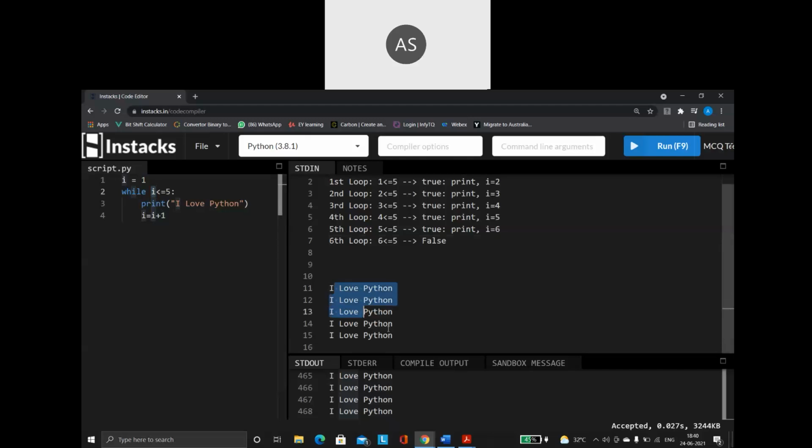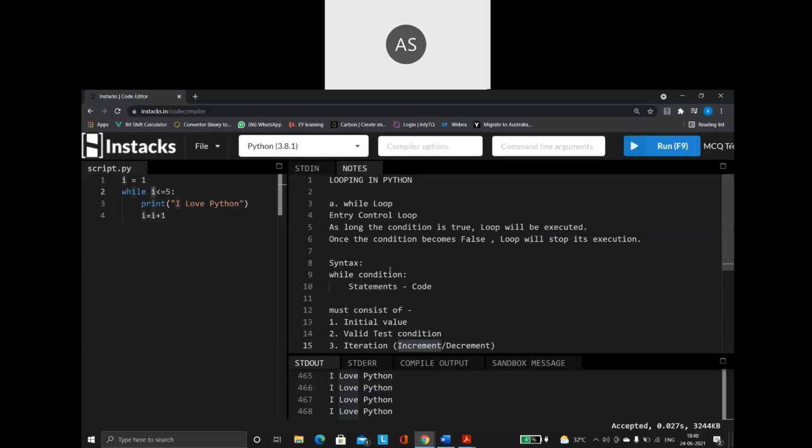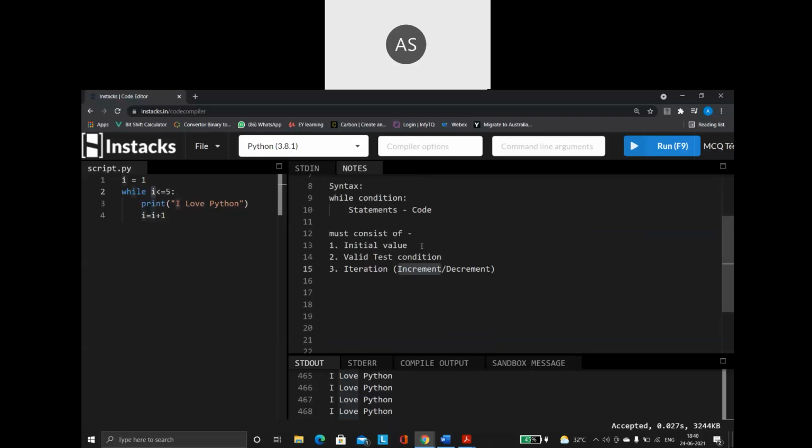So how many times has it been printed? 5 times it has been printed for me. So this is how my program will be getting executed. So this is a simple example of how my while loop is going to get executed. So remember, every while loop you write should have an initial value. So I is equal to 1. This is my initial value. It should have a valid test condition. So this I less than or equal to 5 is my test condition. And it should have the increment or the decrement part mentioned here.